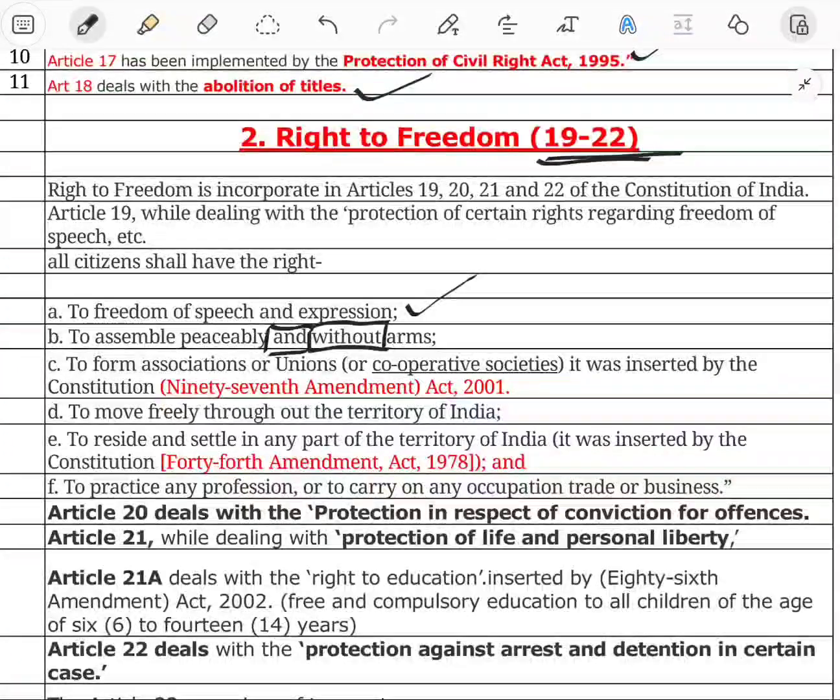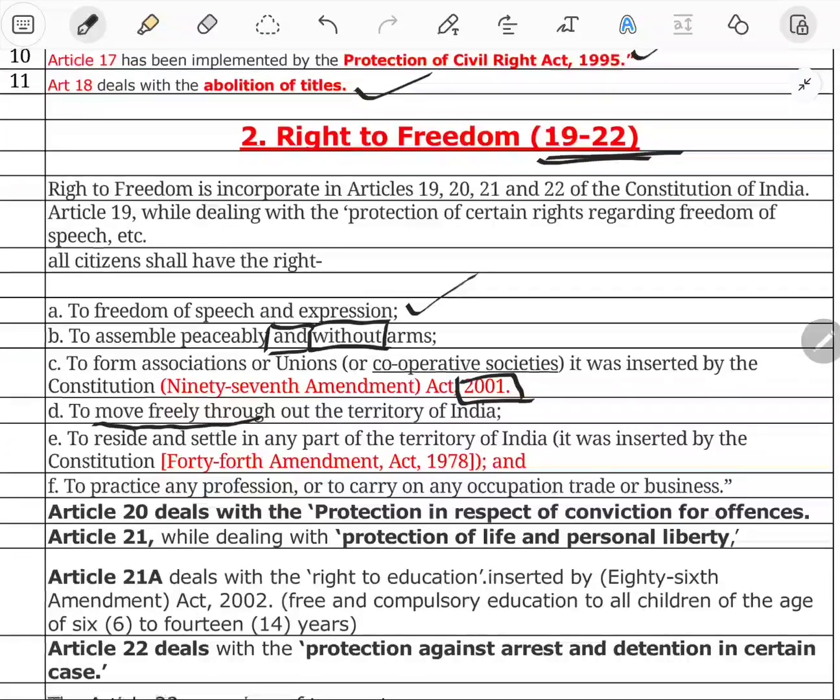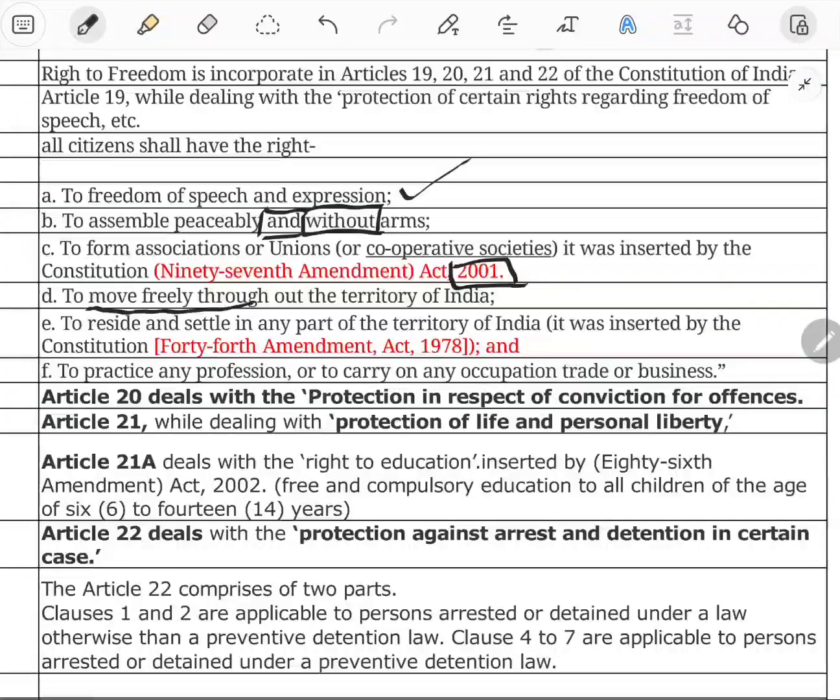Next one is to form associations or unions or cooperative societies, and the cooperative society was inserted by the 97th Amendment of 2011. Then move freely throughout the territory of India. You can move freely; this is our right as citizens. Next one is the right to settle in any part of the territory, and it was inserted by the 44th Amendment.